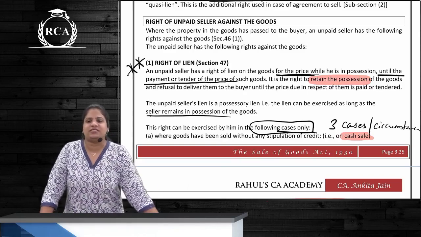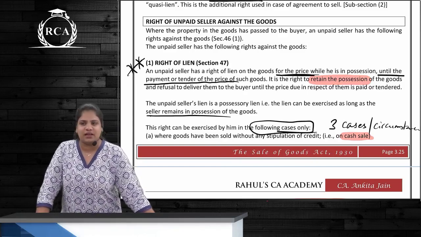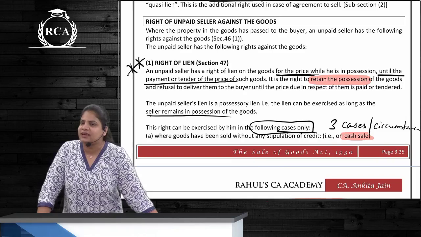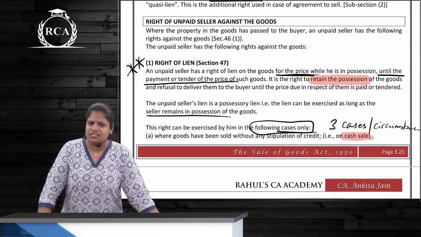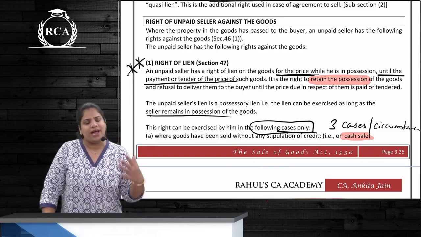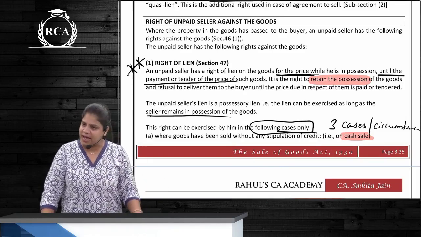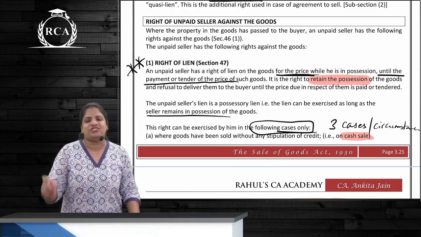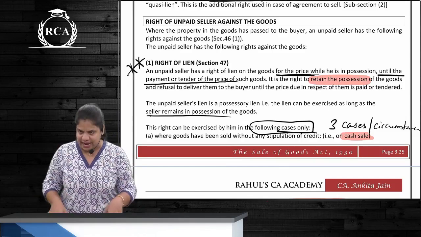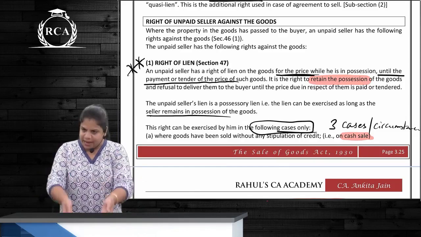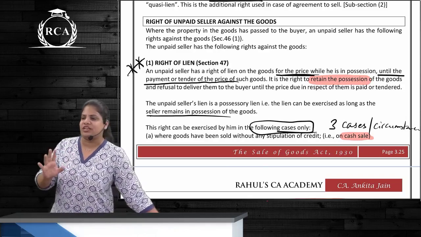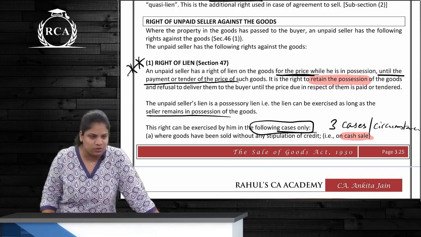Buyer has purchased 10,000 bags, out of which 7,000 are delivered to the buyer. Now the seller wants to exercise the lien. Can he exercise the lien? Yes, but only on how much? Only on the balance 3,000 bags, correct? Why can't he exercise it on 7,000 bags? Because the possession is lost, correct? Lien means what? To retain. To retain, first the goods have to be with the seller himself. So the minute the possession is lost, the lien is also lost, correct?